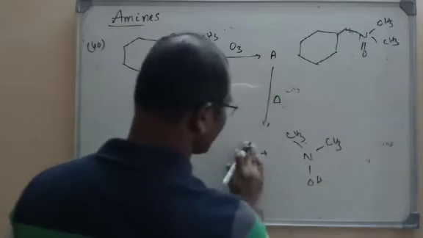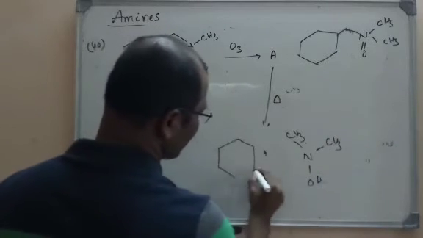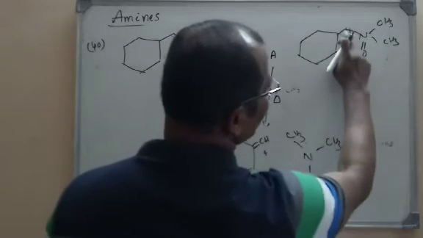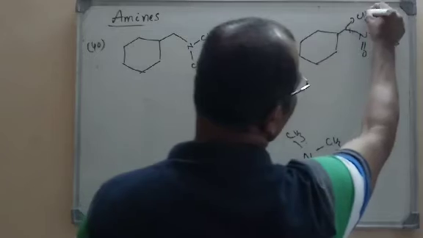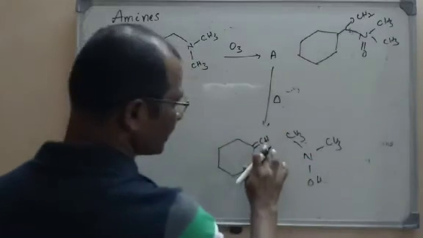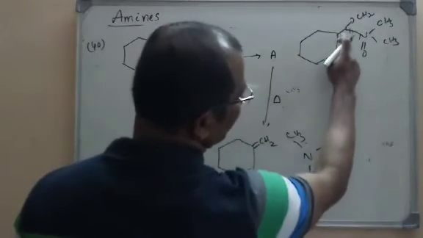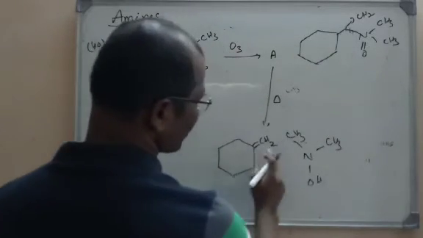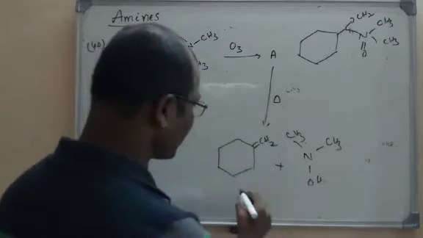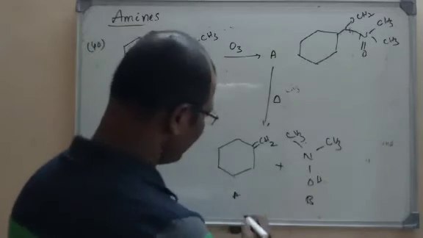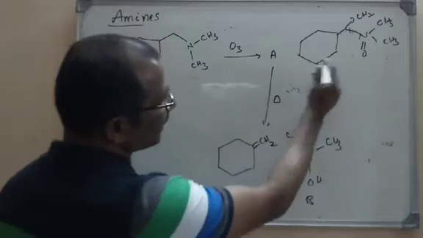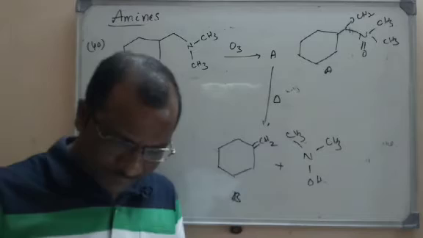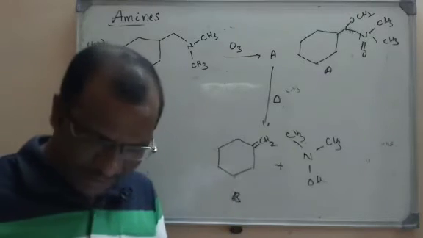That means what will be B here? Look here, this carbon has lost hydrogen. So here it is a methylene group, nothing but a CH2 group. This CH2 will remain as it is, but here a double bond will be formed. Why? Because this carbon has lost its hydrogen. So these are the products A and B. Not A, this is A, and this is the B product. So here D is the right option.